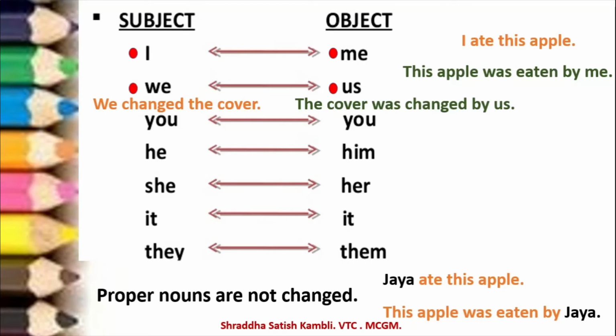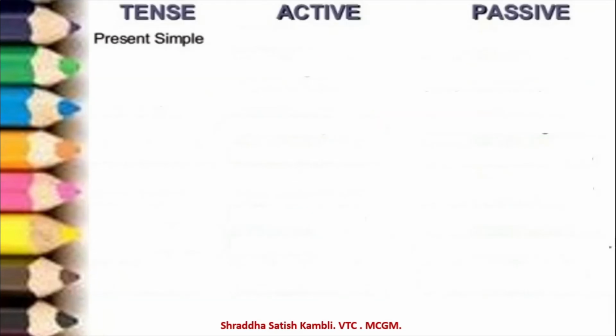Let us come to this part now where the tense changes. Now I will explain this to you, but towards the end of this page you have to halt the video and read it once again. So suppose a sentence is in the present simple. In active voice it will be "I make a cake." In passive it will become "A cake is made." "By me" is not important. If you don't write it also, it is right.